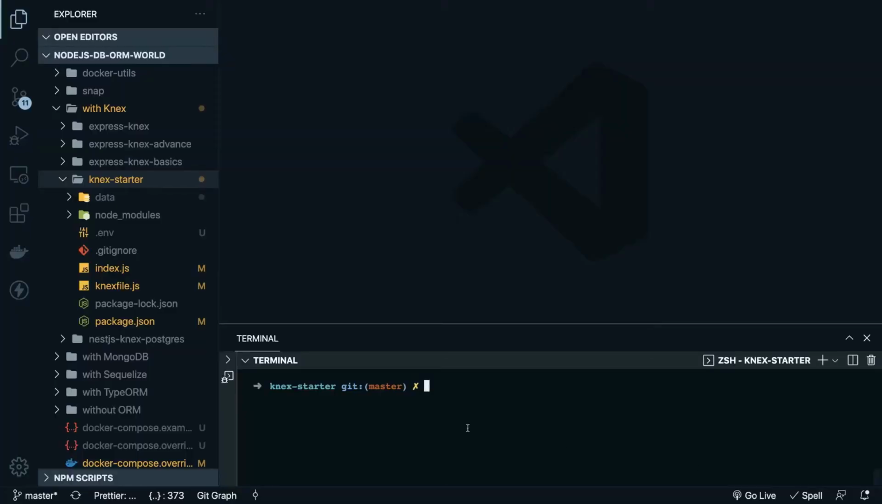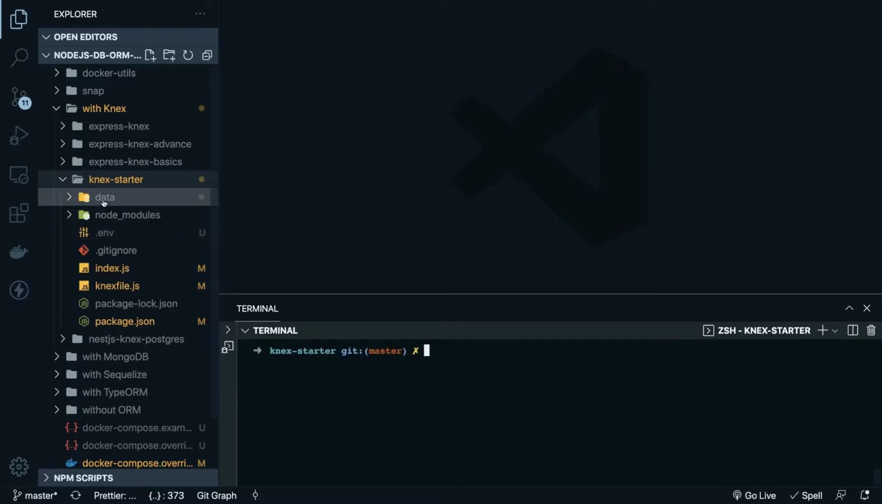In the first video we talked about the basic fundamentals of Knex with Express, and we did a simple hello world app with the to-do table. Now let's give a proper structure to this code, and for that we can create another table which is to-dos.